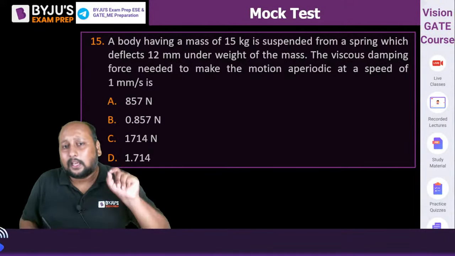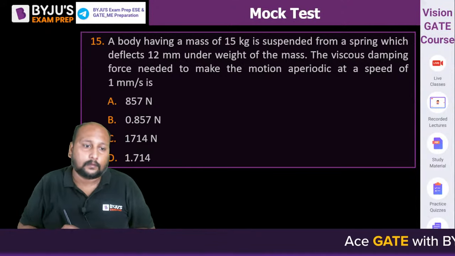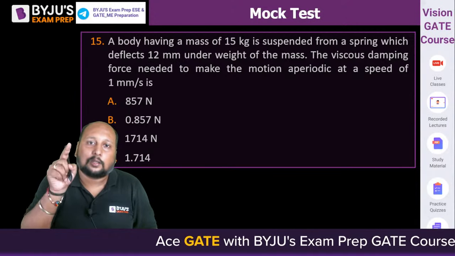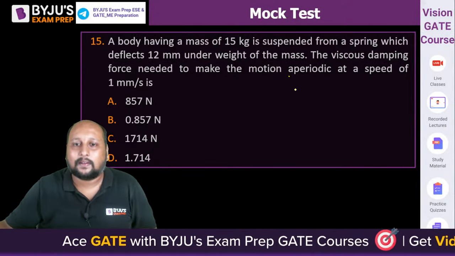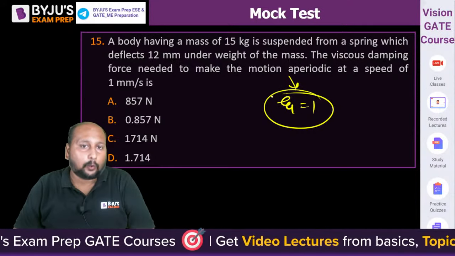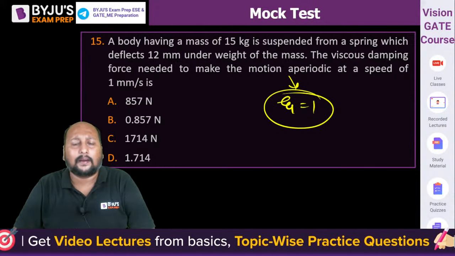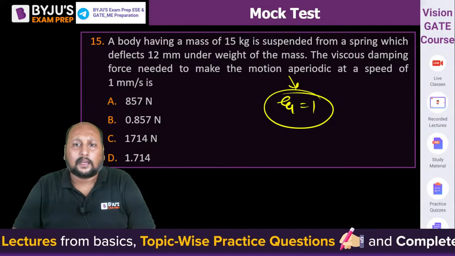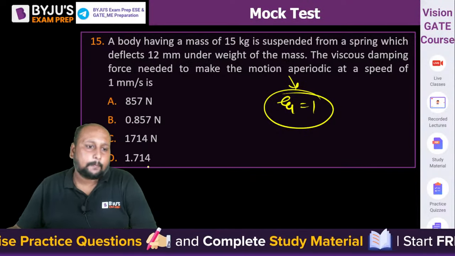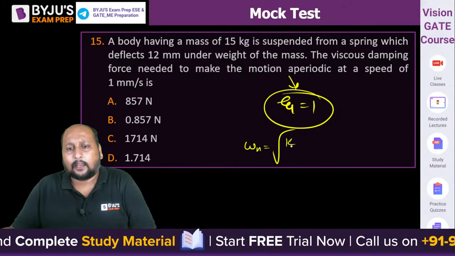Now can you tell me, if I want to have aperiodic, what's the minimum value of zeta? What's the minimum value of damping ratio for the body to be having aperiodic? I'm talking about the critical damping, that is zeta equal to 1. Zeta equal to 1 आ गया, ओमेगा आप निकाल सकते हैं root of g by delta, from there you can get the value of this one, है ना। चलो quickly we can say your omega n is equal to under root of k by m.